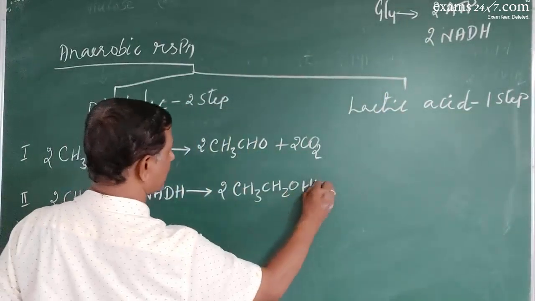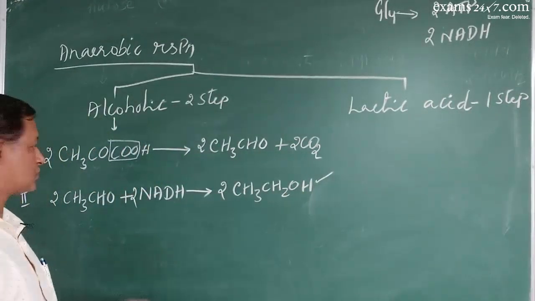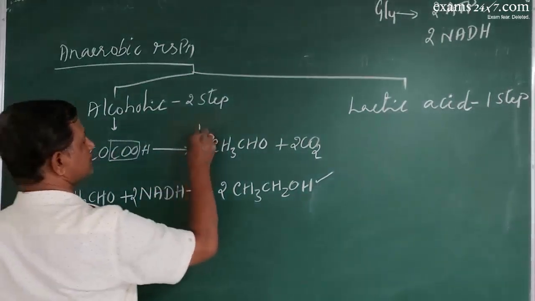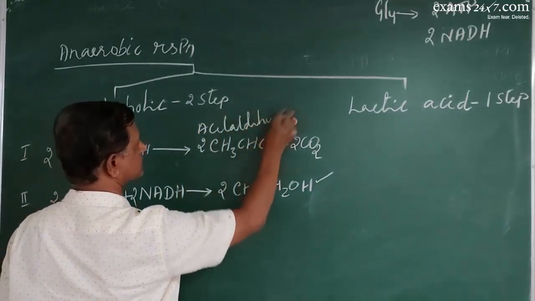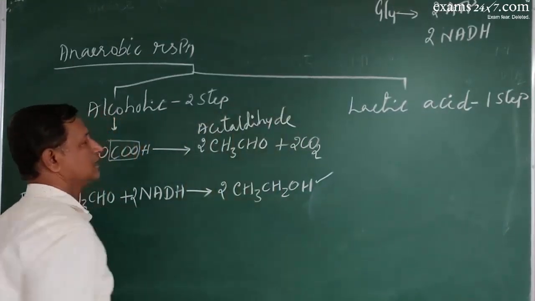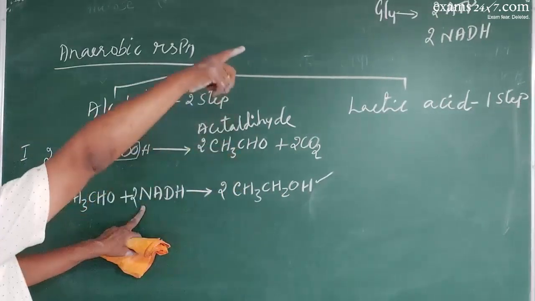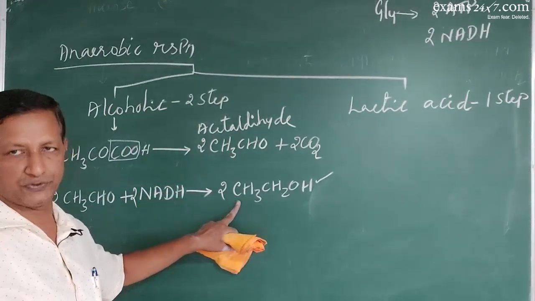Now this is the end product of alcoholic fermentation. Correct? So it is a two-step process. The pyruvic acid first will be converted into acetaldehyde, and that acetaldehyde undergoes reduction process using NADH molecules, and ethyl alcohol will be produced.